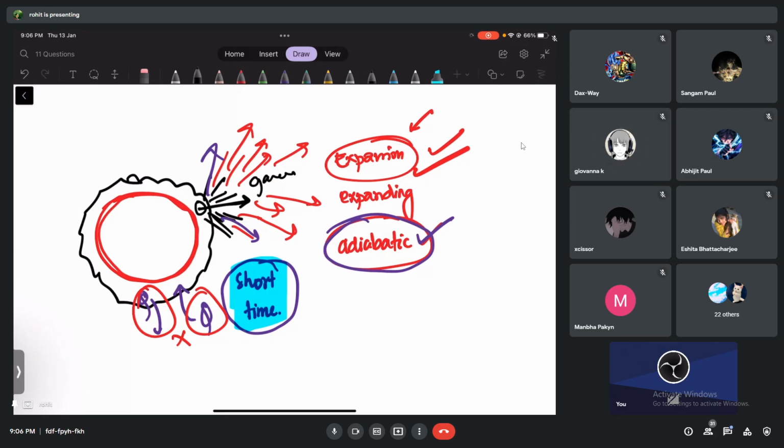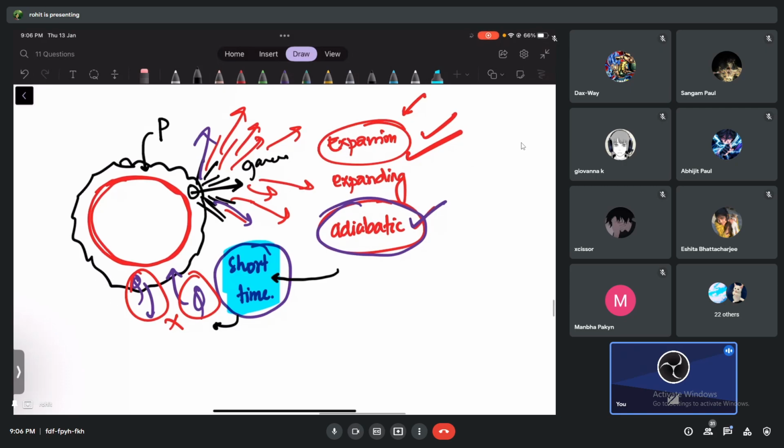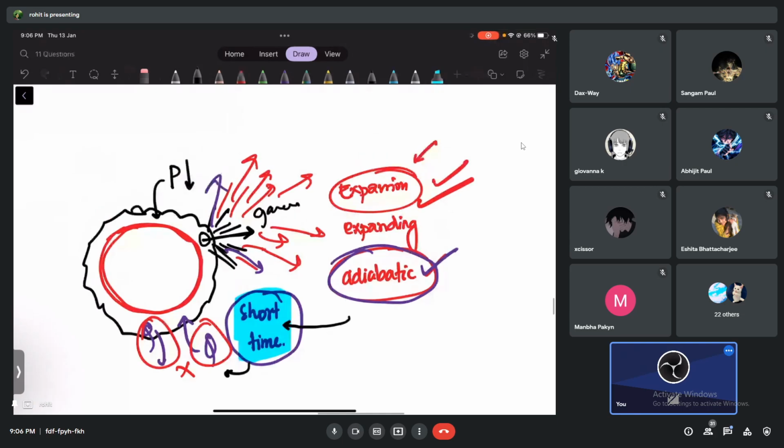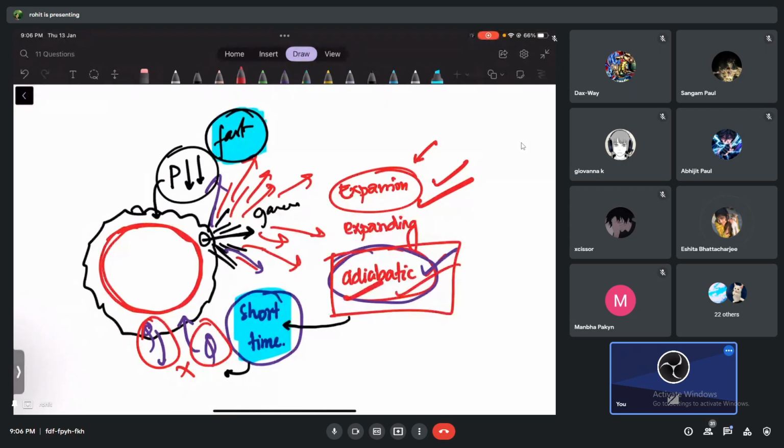Okay, so it is going to happen in a very short time without the exchange of heat. And you tell me, what happens to the pressure inside the tube now? It will be the same or it will fall very fast? Fall very fast. You know the sound also, right? The whoosh. So the pressure decreases very fast. Whenever pressure decreases very fast, you can immediately say it must be what kind of process, guys? Adiabatic process.